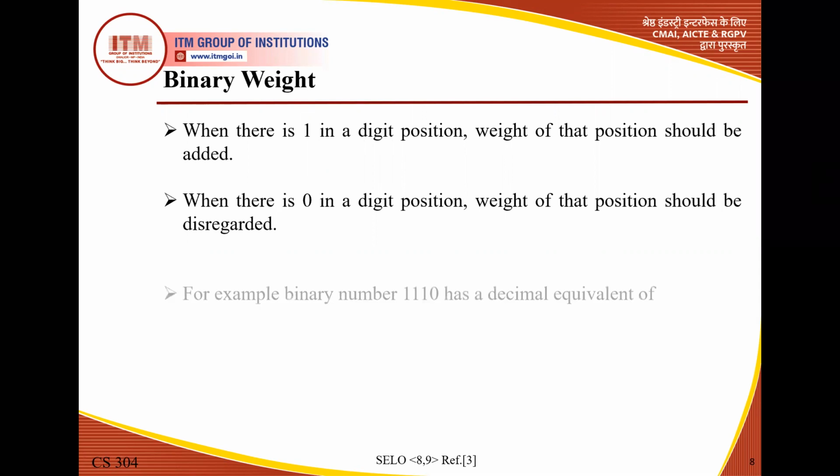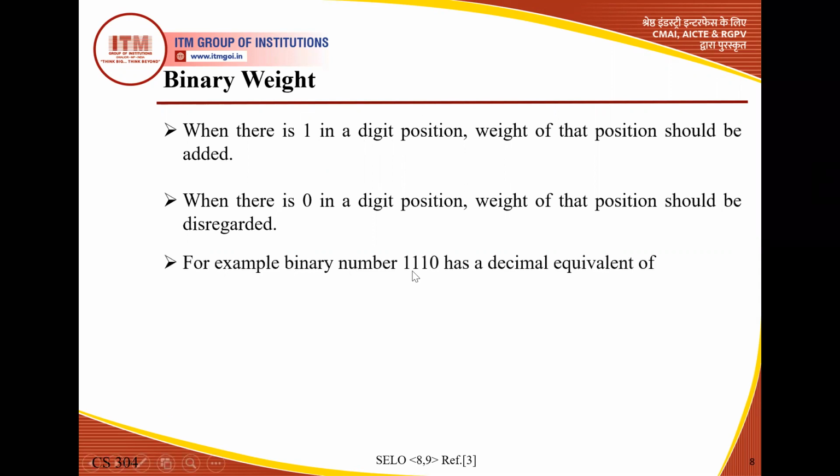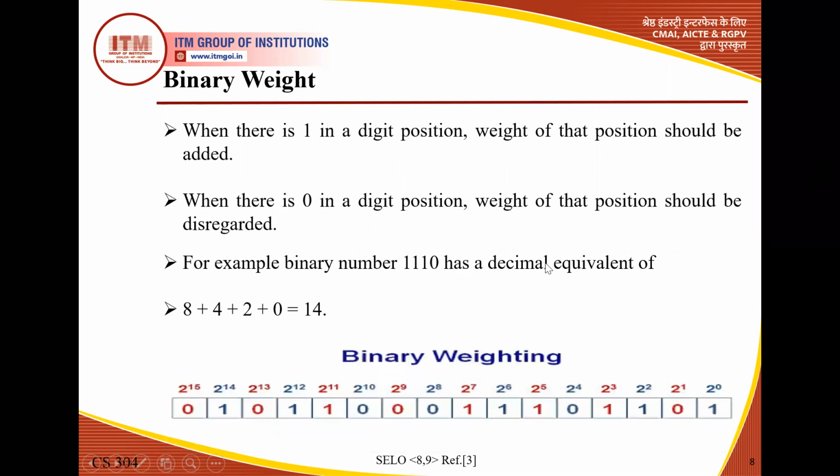So how can we understand this? For example, the binary number is 1110, because here we have a single 0 and three ones. What is its decimal equivalent? Again we start from here, the starting point. Students, concentrate here, it is a very important point. Since we are talking about binary, it is 2 to the power.